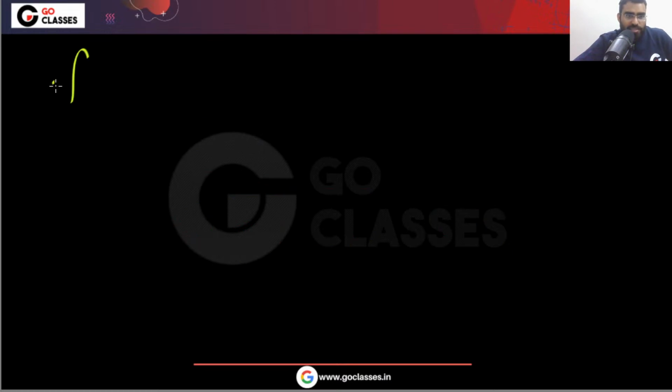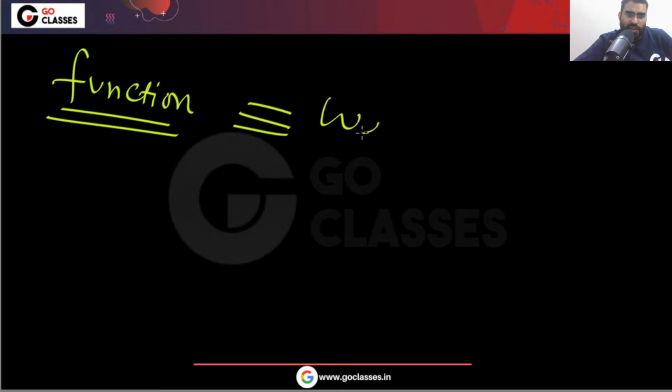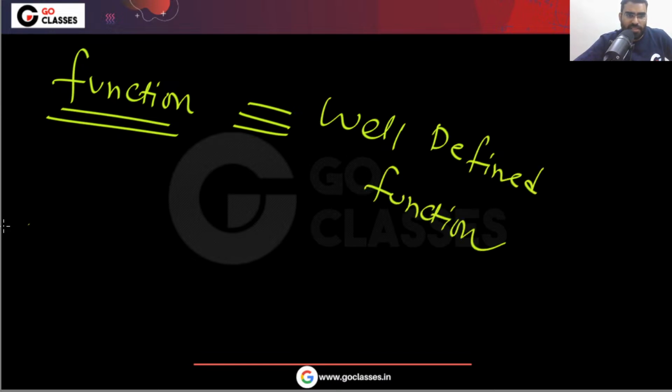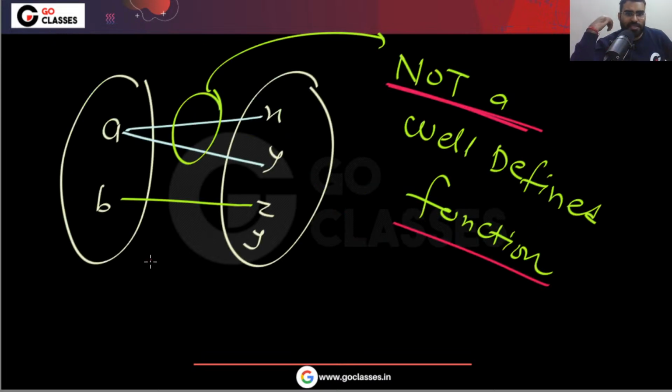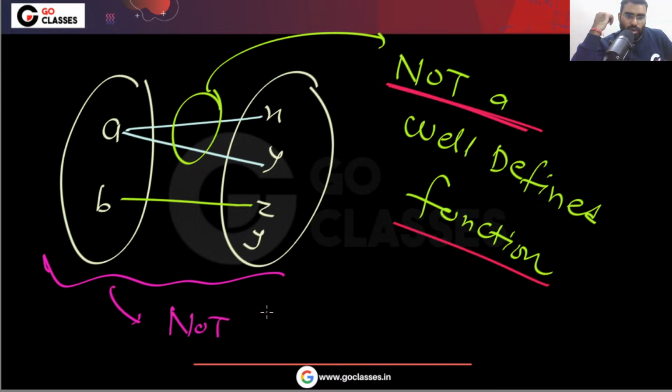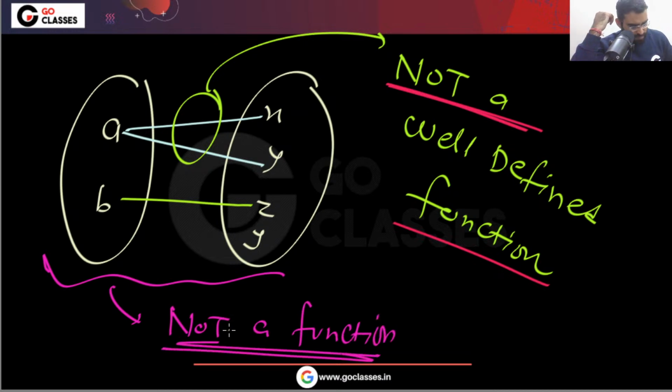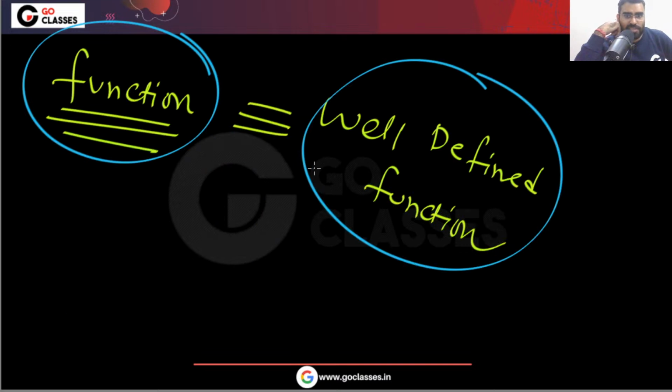So finally this is what I am saying. If it is a function, then it is a well defined function. If it is a well defined function, then it is a function. These two things are the same. This is what I am saying, that this is not even a function, or you can say not a well defined function. Function means well defined function. Not a function means not a well defined function.